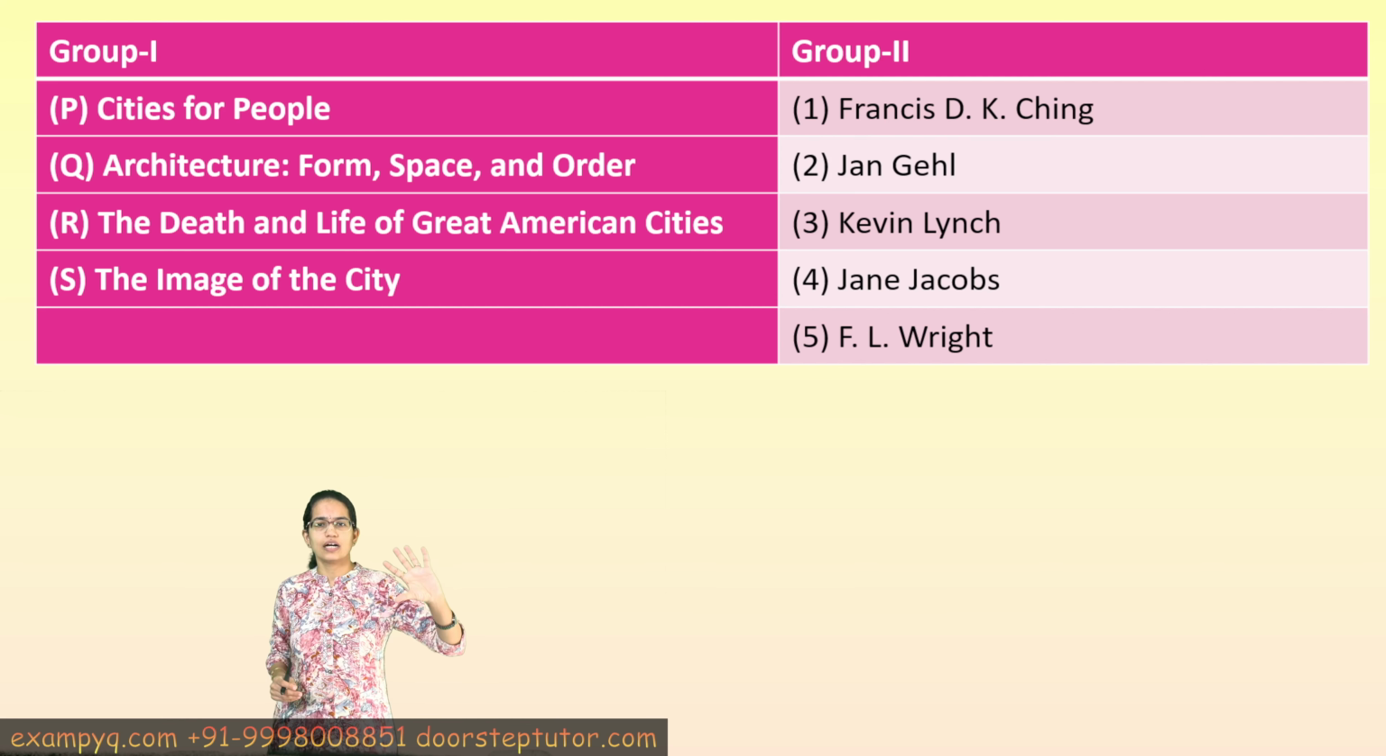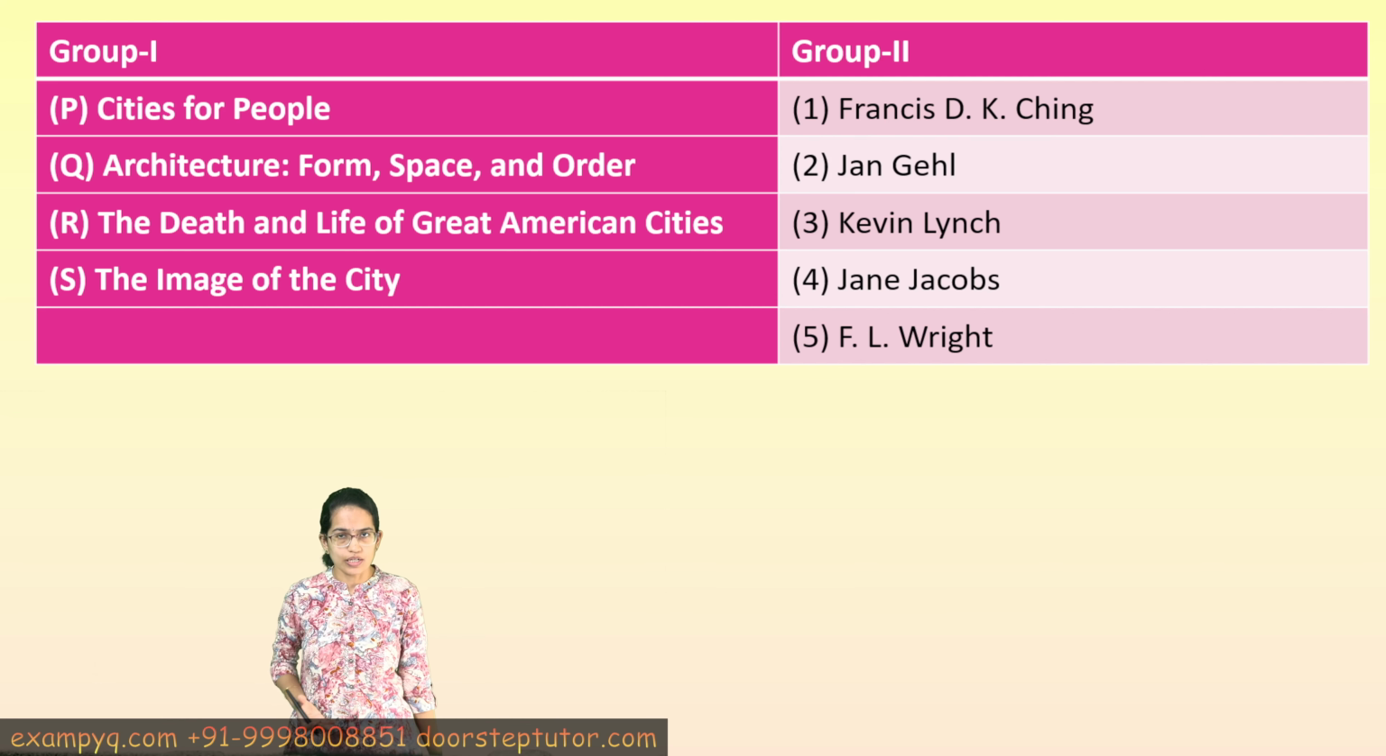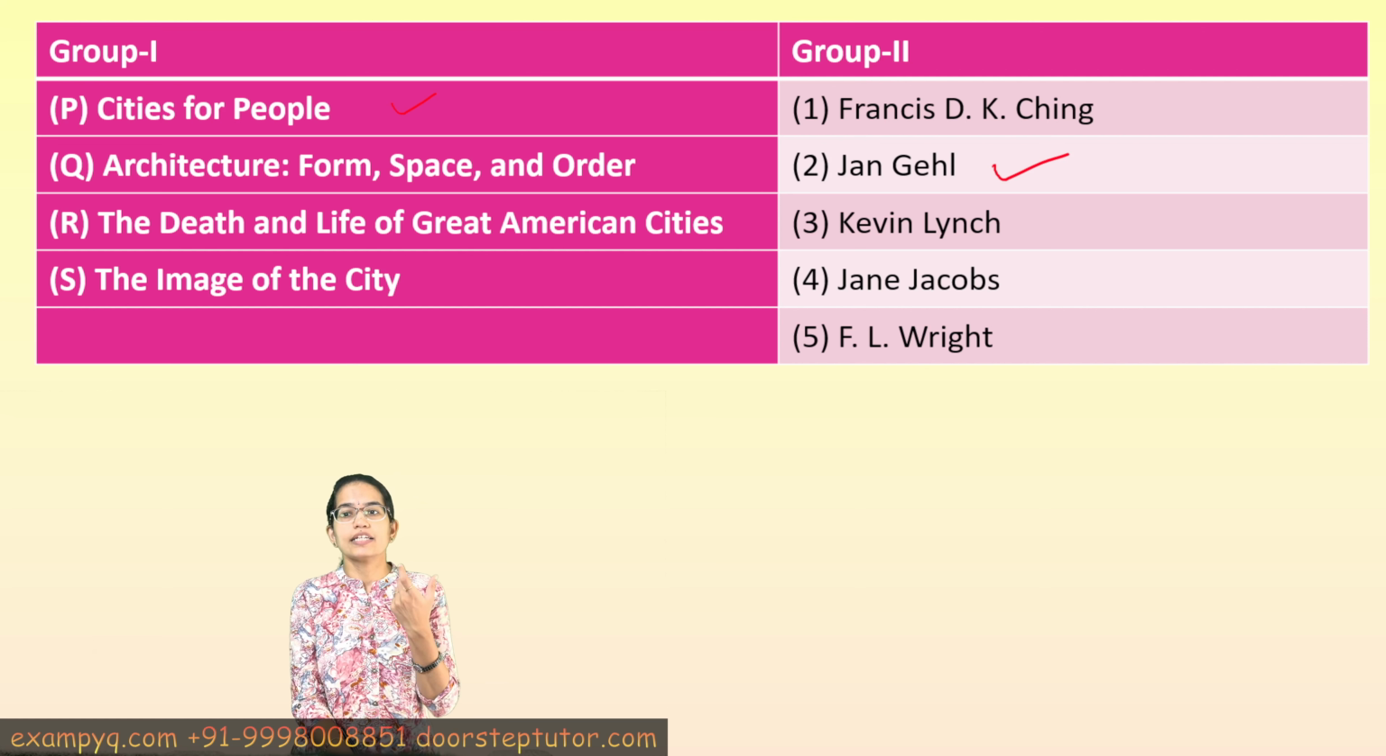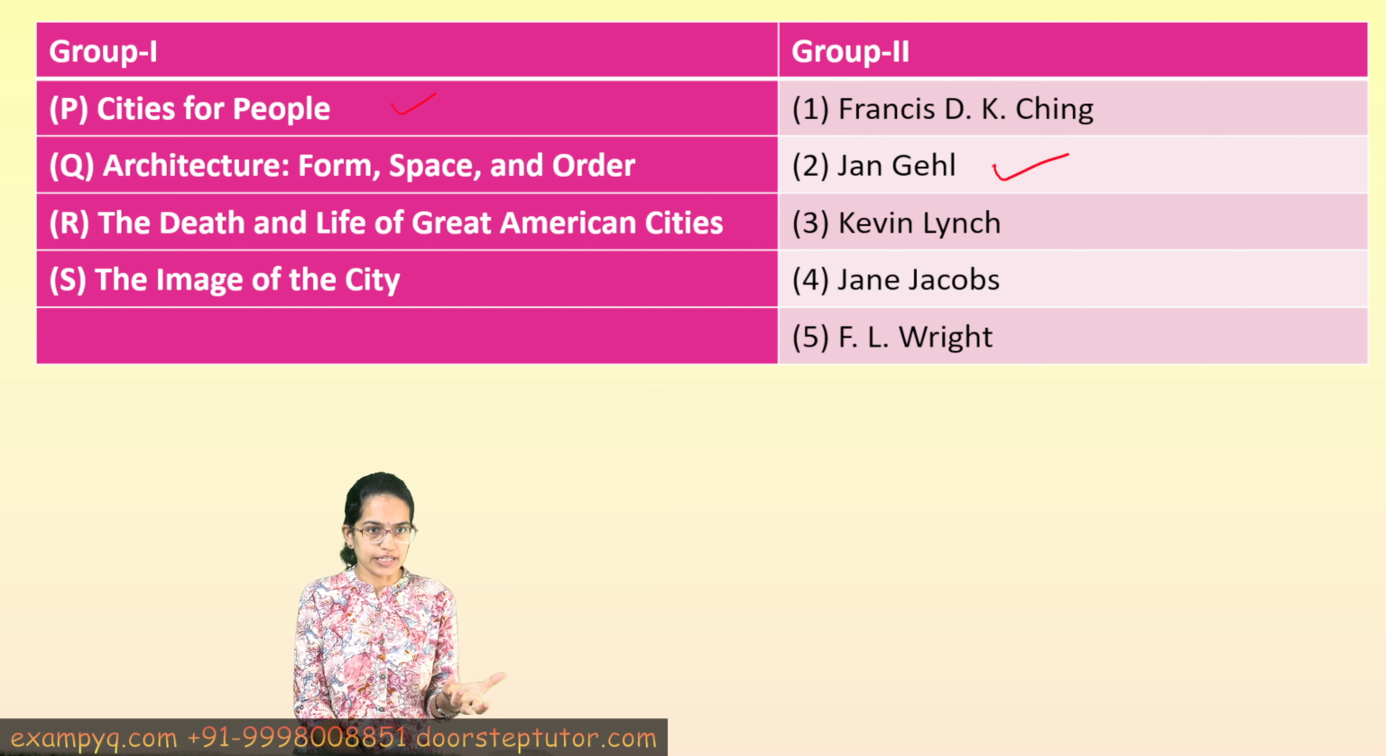Now this is one of the questions which is based on rote learning. So you have the books and who actually wrote them. Cities for People has been written by a Danish scholar, a very famous scholar, Jan Gehl, and he is known for his urban designs and architectural planning. Then Architecture: Form, Space and Order is a very introductory textbook that students in architecture read, and this is written by Francis Ching.